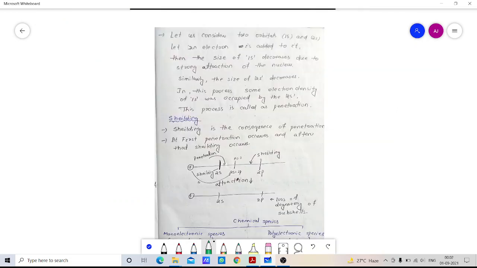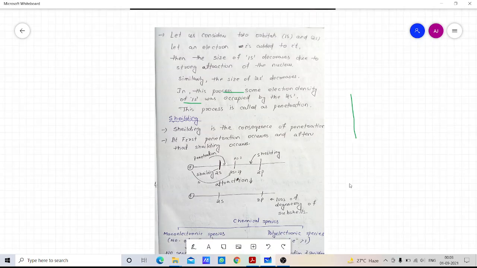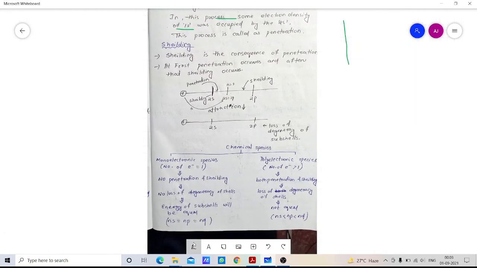Let us consider two orbitals, 1s and 2s. Let an electron be added to them. Then the size of 1s decreases due to strong attraction of the nucleus, and similarly the size of 2s decreases. In this process, some electron density of 1s is occupied by the 2s. If the electron density of one orbital occupies another orbital, that phenomenon is called penetration. And shielding is the consequence of penetration. So remember one thing: first penetration occurs, and after that shielding occurs.